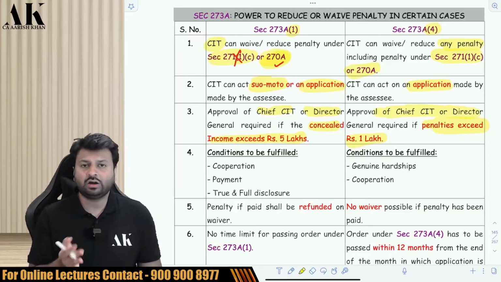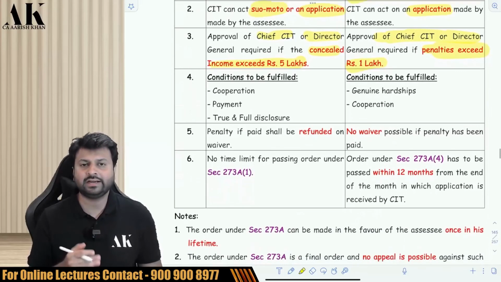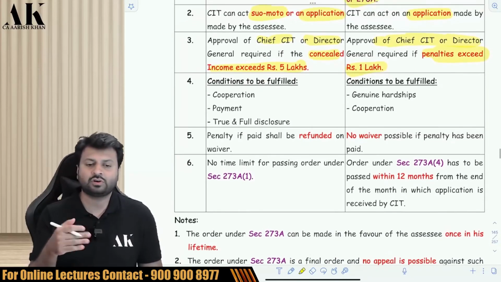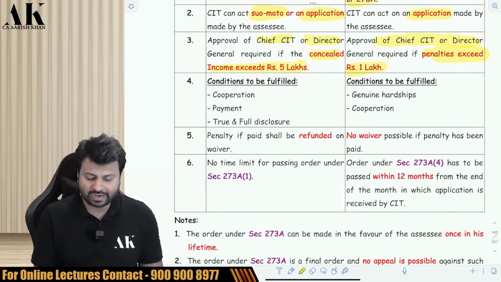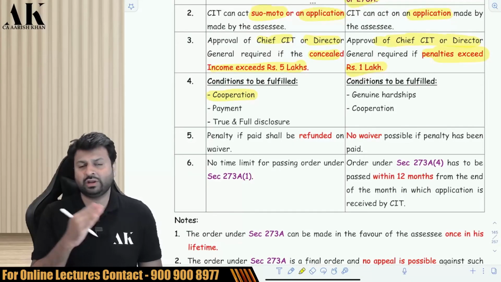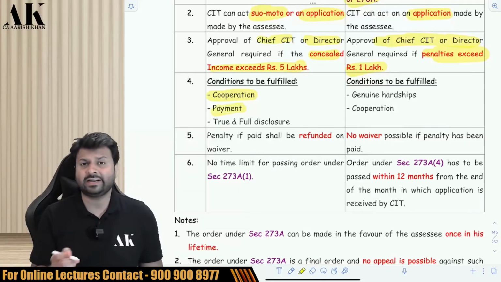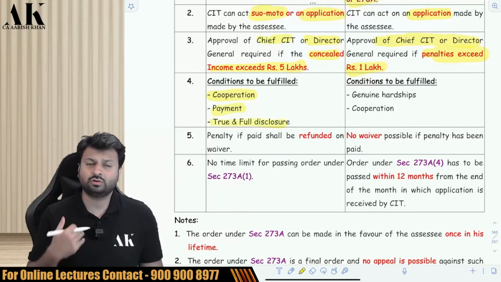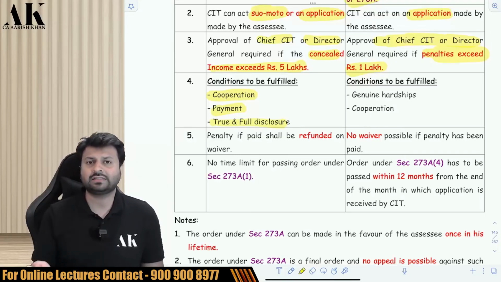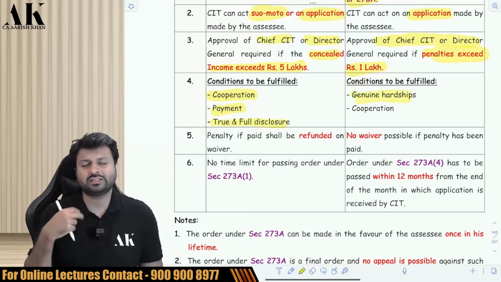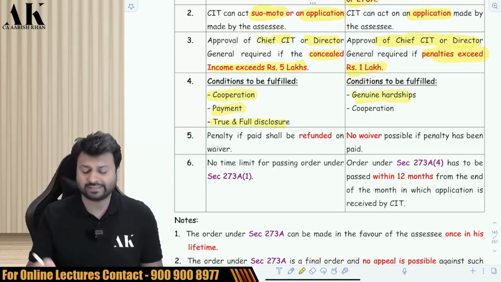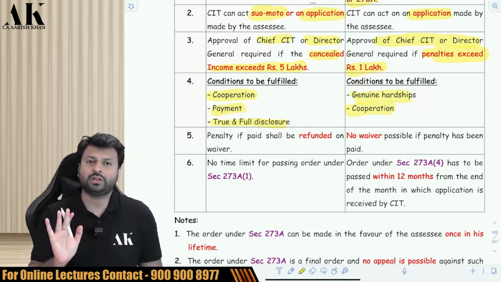Be very careful. On the left hand side, in the first section, the assessee has to fulfill certain conditions. The assessee has to show that he has given necessary cooperation to the department, and he has paid taxes and interest properly, and he has made true and full disclosure honestly. On the right hand side, the assessee has to prove that there is a genuine hardship. Genuine hardship means genuine financial hardship on the assessee, and the assessee has provided necessary cooperation to the department.